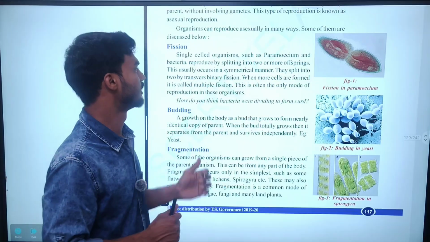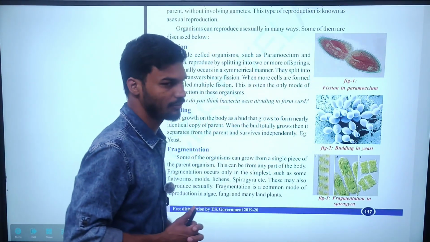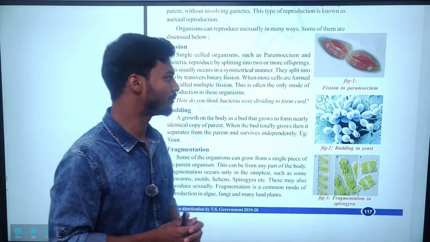First, fission. These are single-cell organisms such as paramecium. An example of fission is the paramecium.